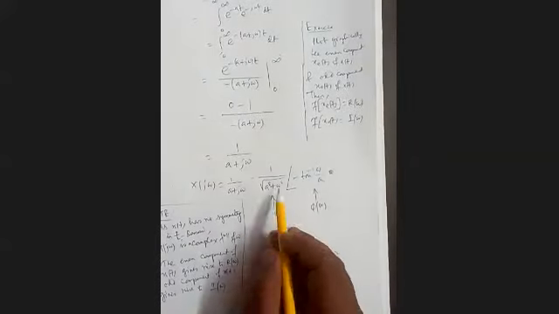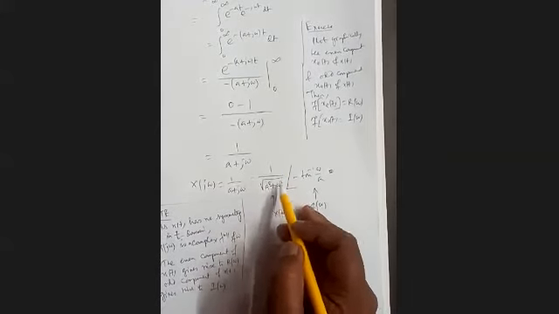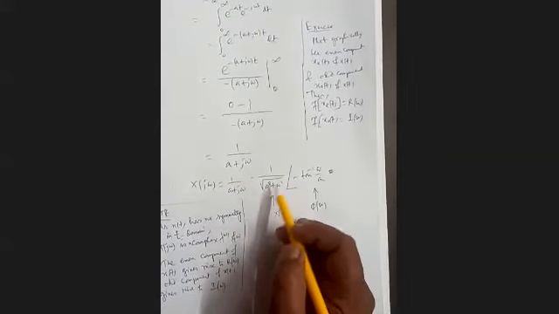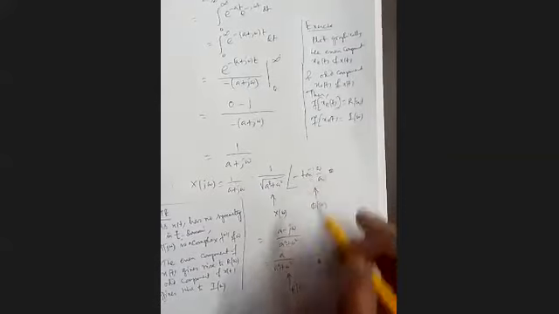Clear? This is our X(omega), that is the mod of X(j omega) versus omega, the magnitude spectrum or amplitude spectrum, and that will be our phase spectrum. So better I plot it now in the next page.